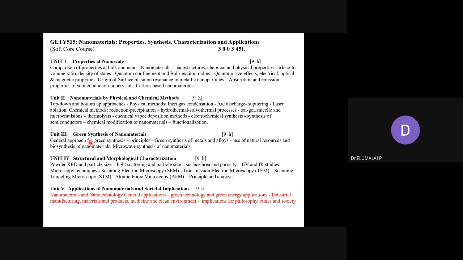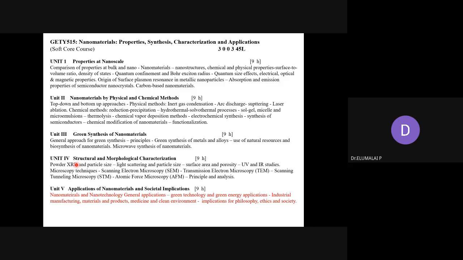Then in the third unit, we dealt with green synthesis of nanostructured materials and nanocolloids using some natural feedstock. And we have also studied microwave synthesis, microwave generation, etc.